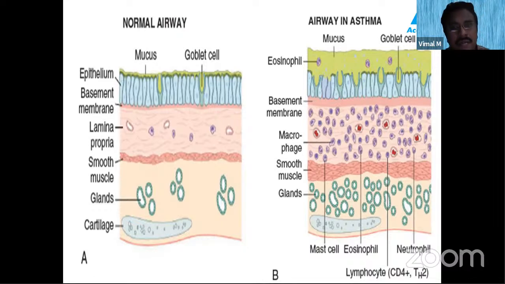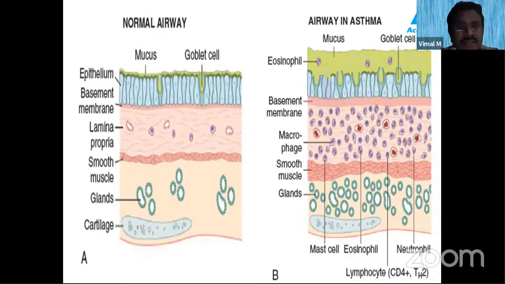What are the two types of asthma? There are two types: extrinsic asthma and intrinsic asthma, that is, atopic asthma and non-atopic asthma. Extrinsic asthma is basically allergy mediated, that is, antibody mediated, and especially occurs in children with a family history of allergy.